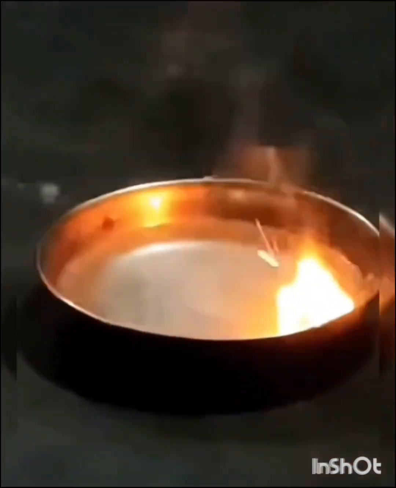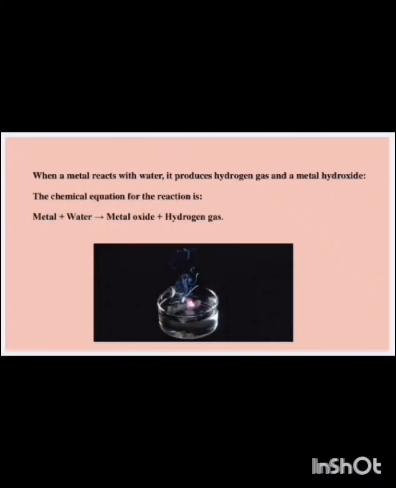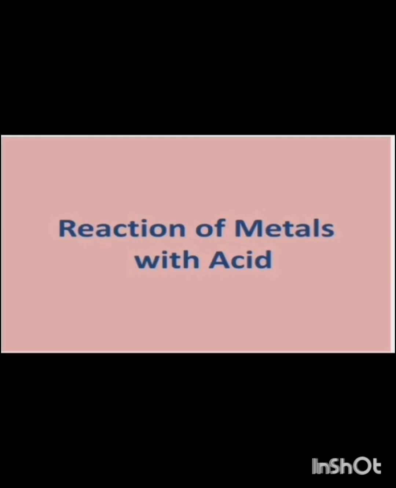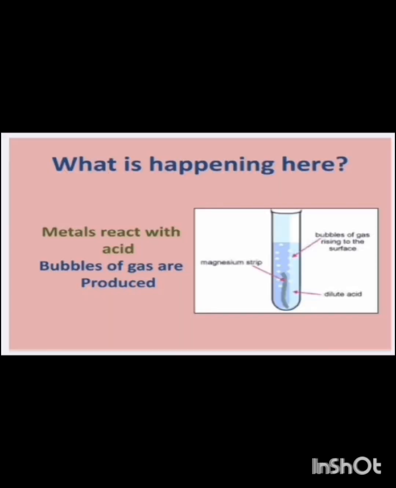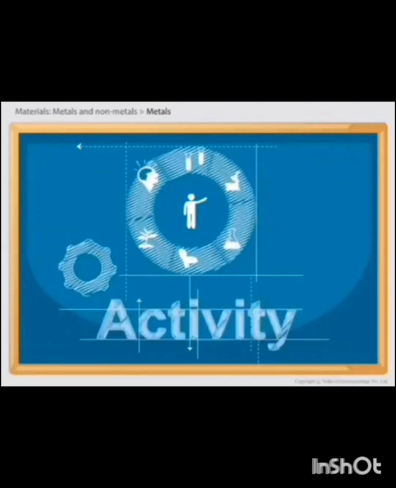Sodium vigorously reacts with water and there is a formation of hydrogen gas. When a metal reacts with water, it produces hydrogen gas and a metal hydroxide. Now discuss the reaction of metals with acid. What is happening here? Metals react with acid, bubbles of gas are produced. Which gas is produced here? Let's see a video. Then we are going to discuss the reaction of metals with acid.